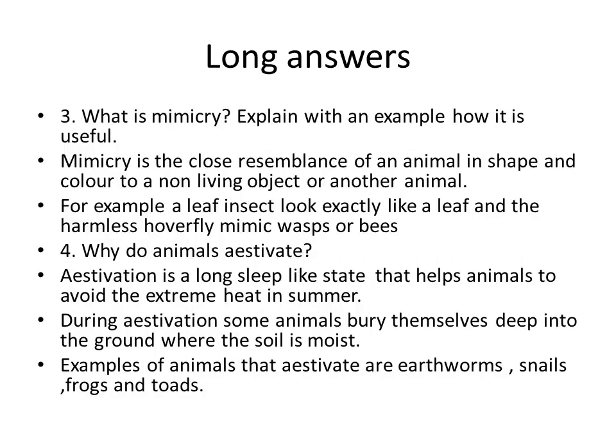And then third one, what is mimicry? Explain with an example how it is useful. So mimicry means what? The shape and the color of the thing or animal is the same as that of the environment. For example, the leaf insect looks exactly like a leaf. And the harmless hoverfly mimics the wasps or the bees. So the exact look of the particular habitat is called mimicry.